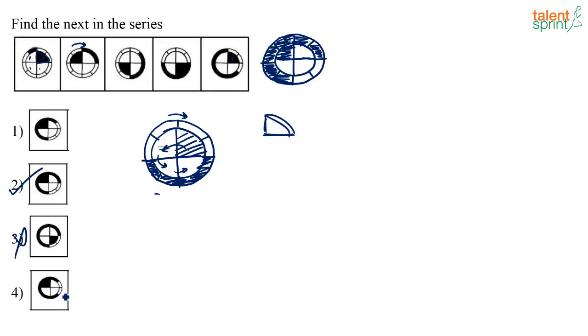It is not option 4, Rohit. See, how can it be option 4? If you look at here, option 2 and option 4, one extra part is being shaded, that's correct, but this part is still shaded in option 4. Now actually in every step the shading is moving one step to the right, right? See, earlier this part was shaded, here this is not shaded, right? It is moving to the next. So if you follow that pattern, from here it has to move here. So the correct answer will be option 2.